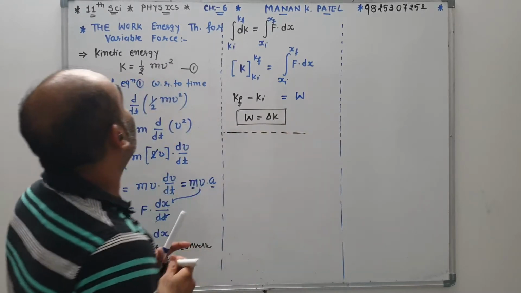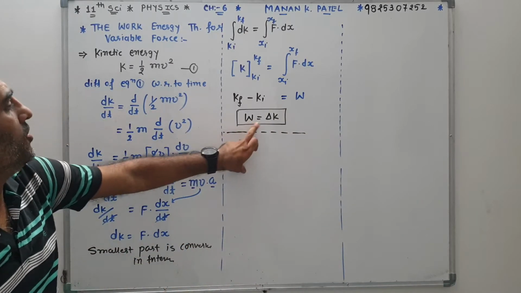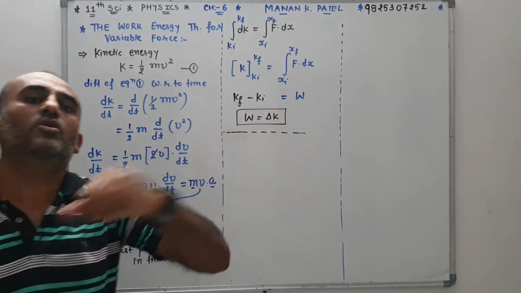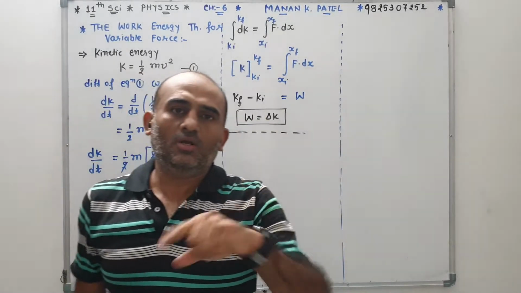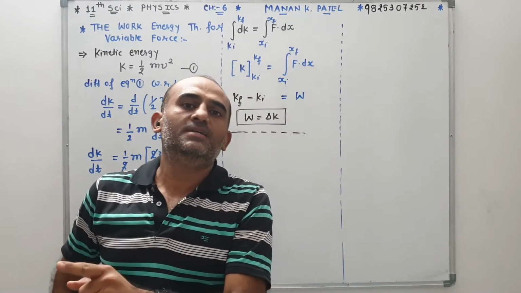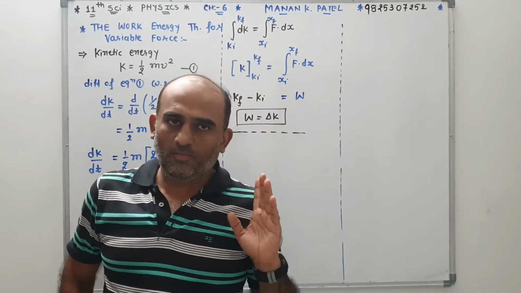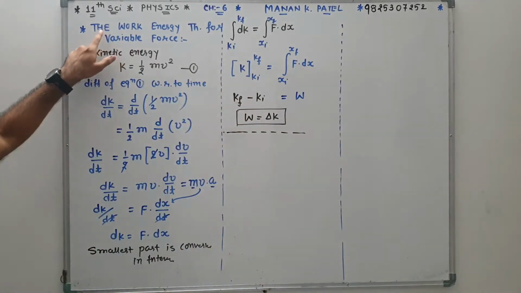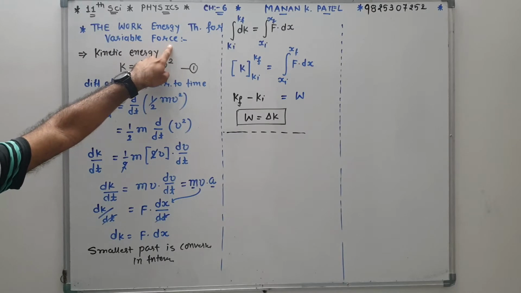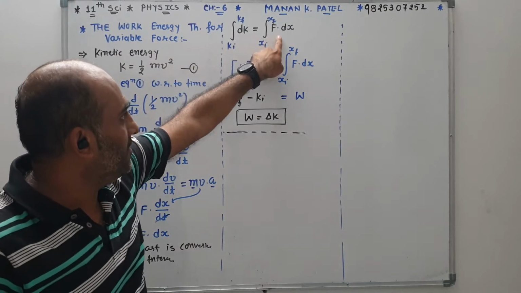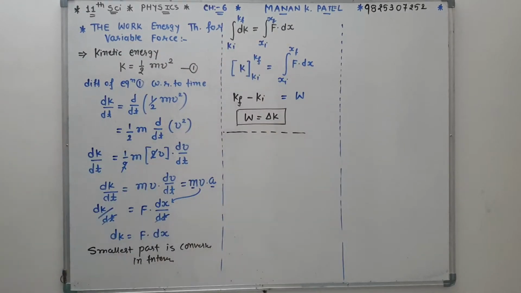So this is the second form of the theorem, again W equal to delta K. There are two types: first, the direct form, where the change in kinetic energy equals W, and second, the variable force condition, where W equals the integration of F dx.